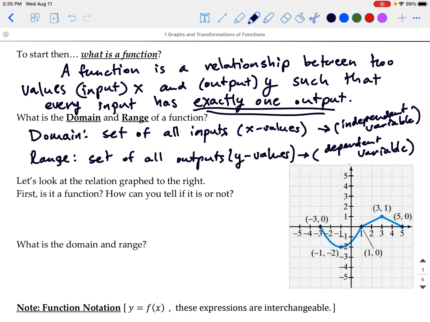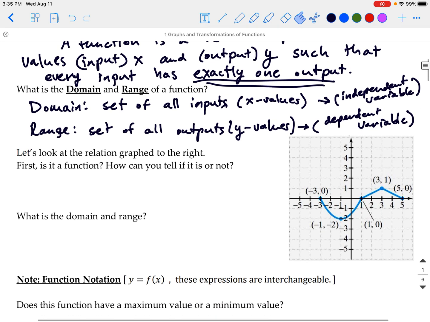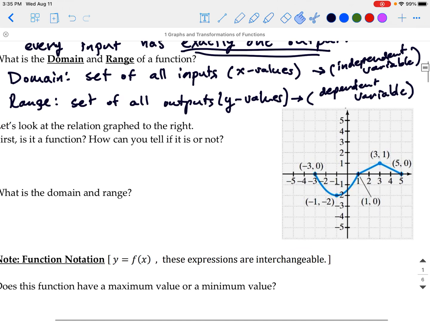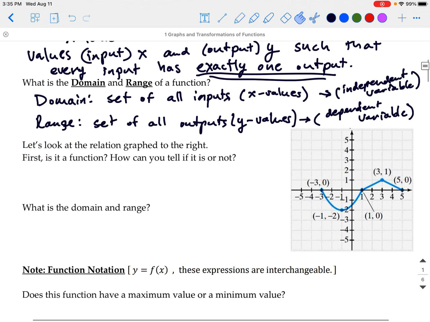So let's look at a relation here on the right. We can see the function is given here on the right, and it looks like it's a parabola mixed in with two linear pieces here. So we'll just note that this type of function is called a piecewise function. This is where we take multiple functions and we combine them together to create a singular function with multiple separate expressions or relationships. So our first question is, is it a function?